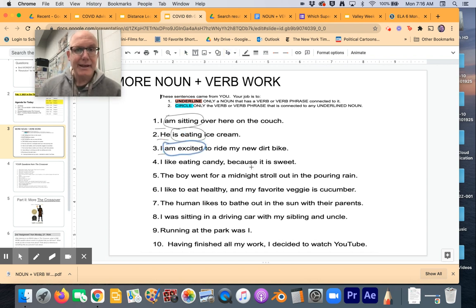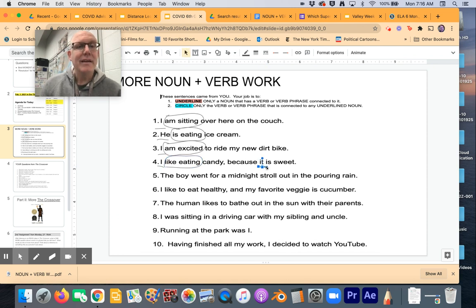Okay. Next, number 4. I like eating candy because it is sweet. Okay. Here's where it gets really crazy. So I is a person. What is I doing? I like eating. Not just eating. Eating is not the action here. It's that I like eating. They go together. But we also have a compound sentence here, right? This comma, it. Remember we talked about this.